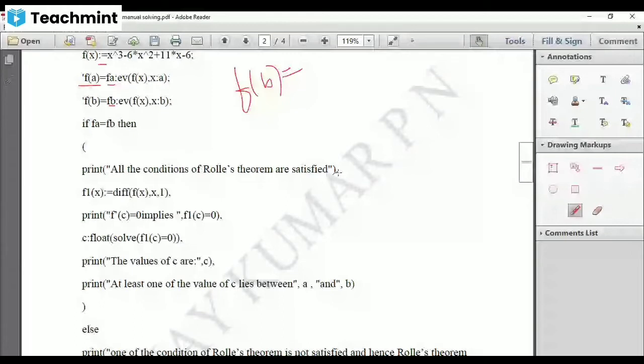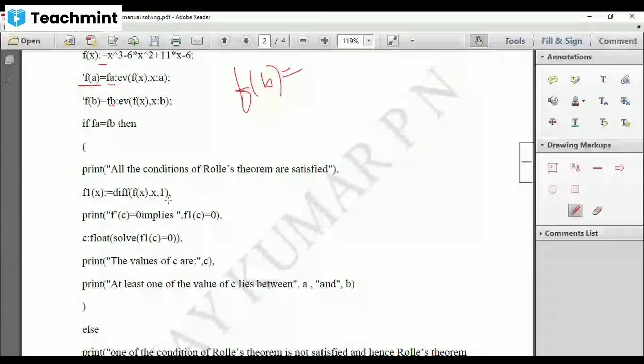Then I'll find the derivative. What is the derivative of f of x? That is also a function. So I'm calling this f1x colon equal sign, diff(f(x), x, 1), that is f dash of x. Again a comma, because I am continuing with another line.